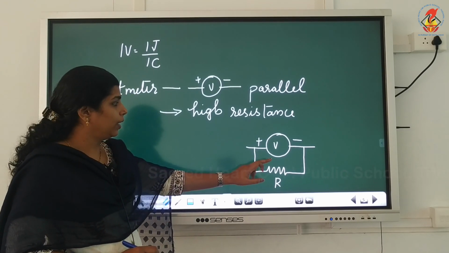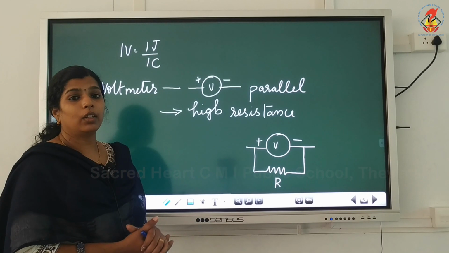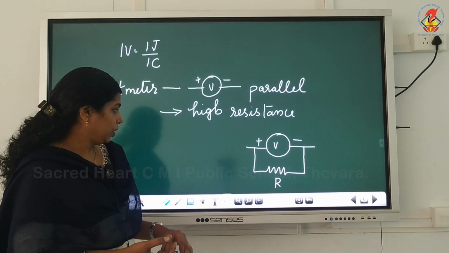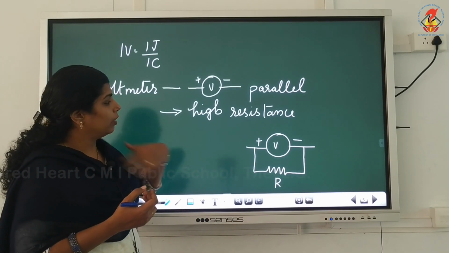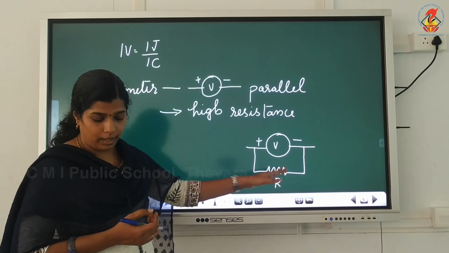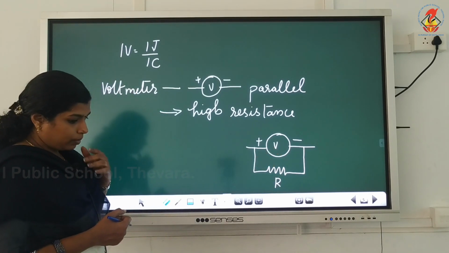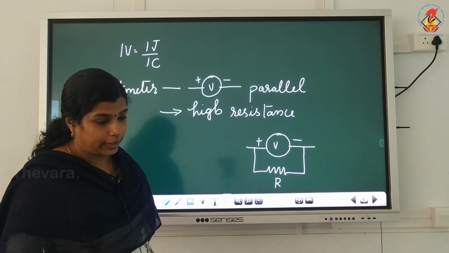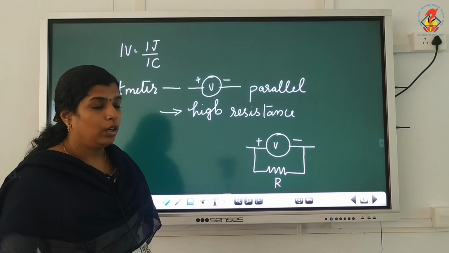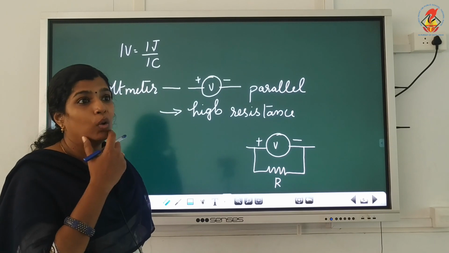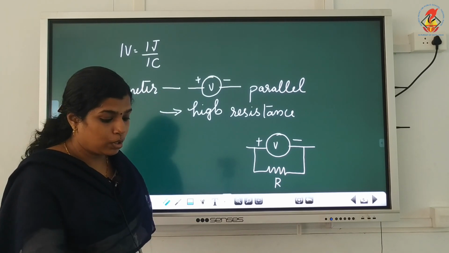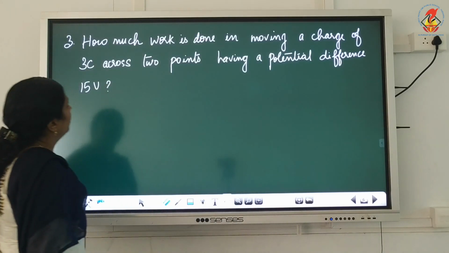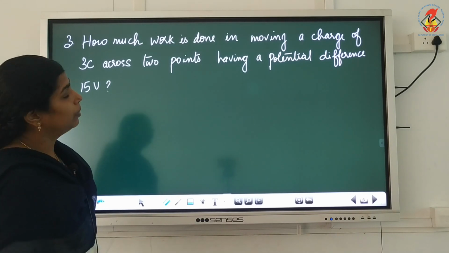So, in this way we will connect a voltmeter across the circuit. It is always connected in parallel. Other instruments used to measure voltage are the potentiometer and the oscilloscope. Then we will do one problem.